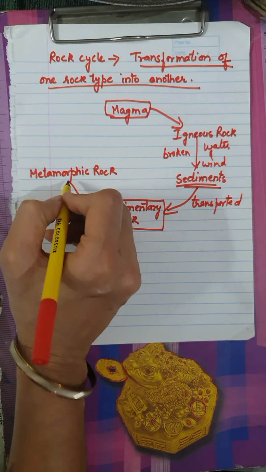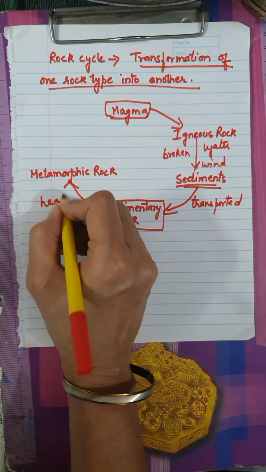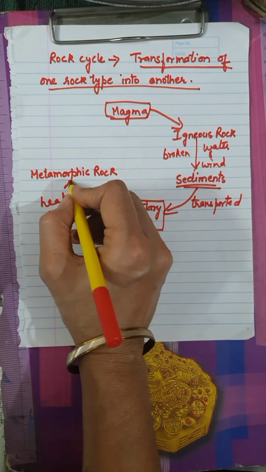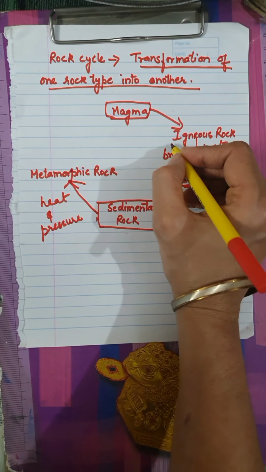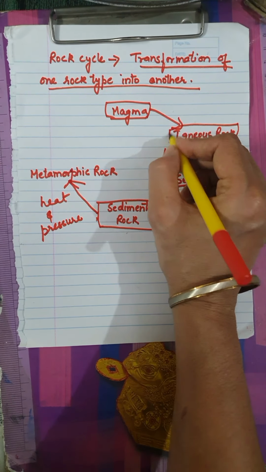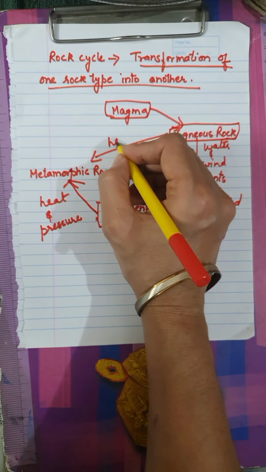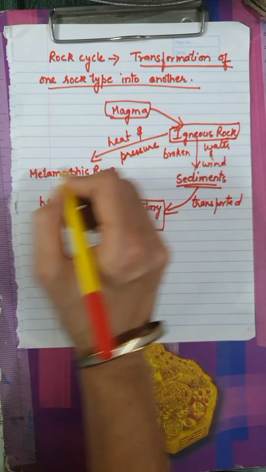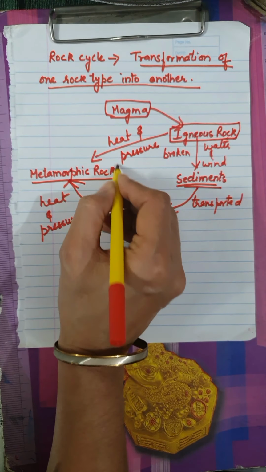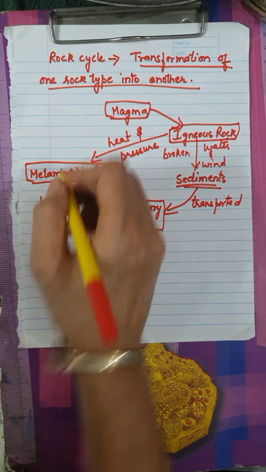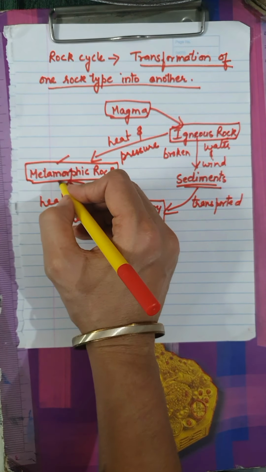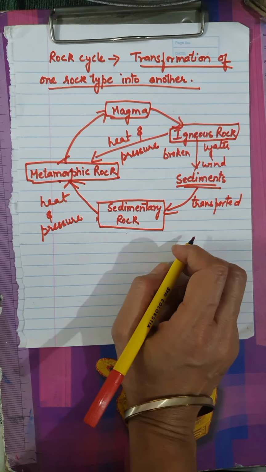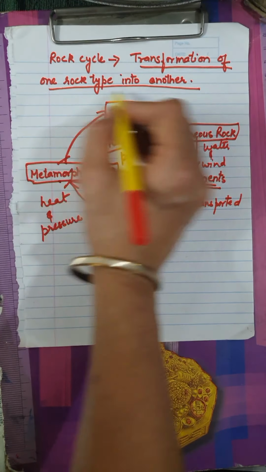Now further, these sedimentary rocks, when again put under heat and pressure, what happens to them? They will become metamorphic rock. Similarly, when igneous rocks are again put under heat and pressure, what happens? They will convert into metamorphic rock. Then again, when more heat is applied to metamorphic rock, it will convert itself into hot magma. And then this cycle continues.